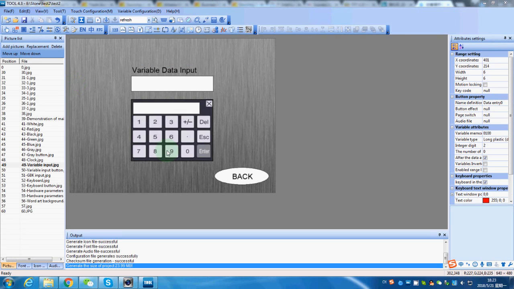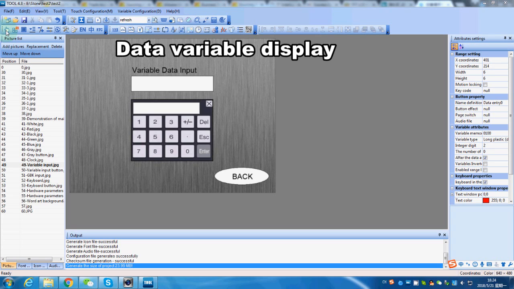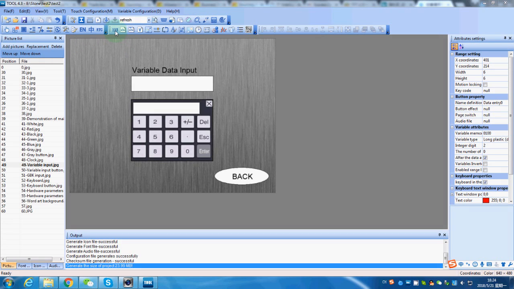Keyboard setting. Now we're going to show you the keyboard setting project. There are three functions we're going to use: 1. Data entry. 2. Basic button. 3. Data variable display. Now let's start with the basic button.